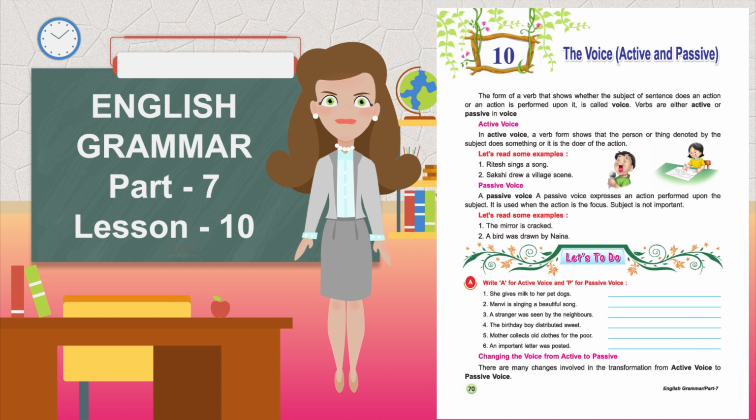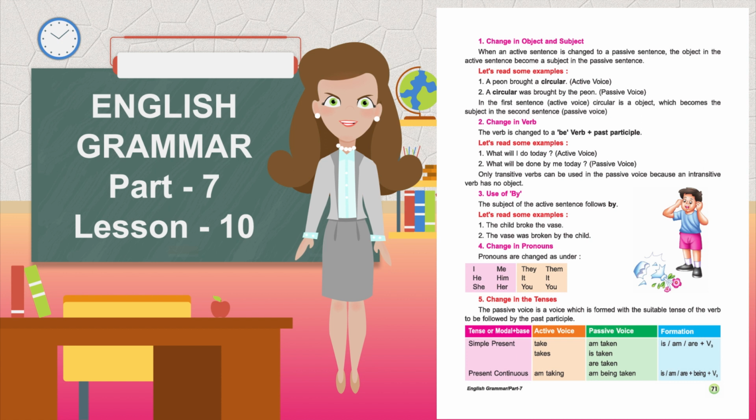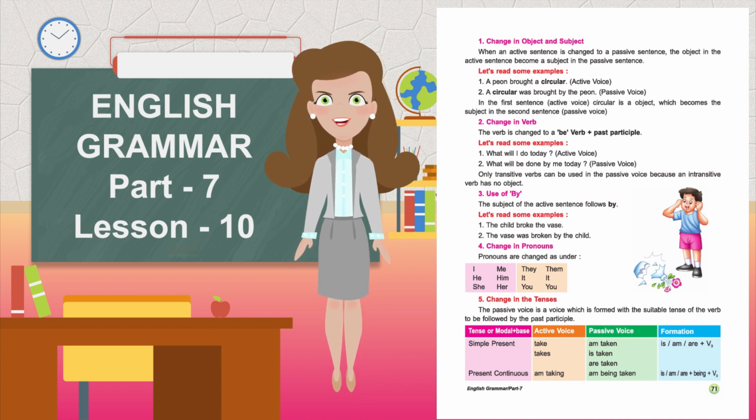Changing the voice from active to passive. There are many changes involved in the transformation from active voice to passive voice. First, change in object and subject. When an active sentence is changed to a passive sentence, the object in the active sentence becomes the subject in the passive sentence. Let's read some examples.